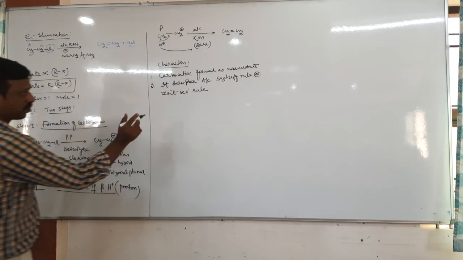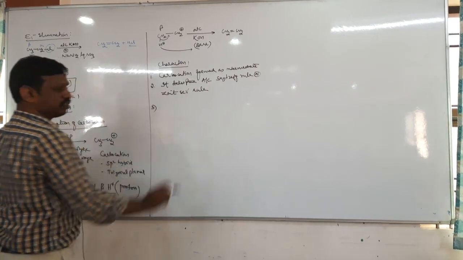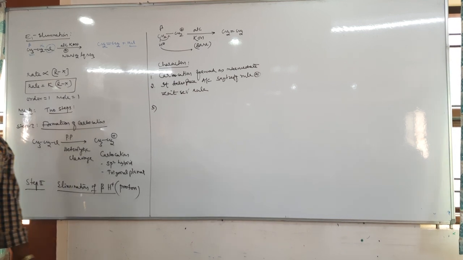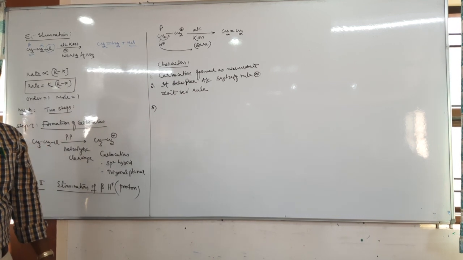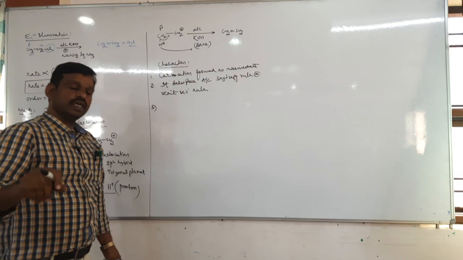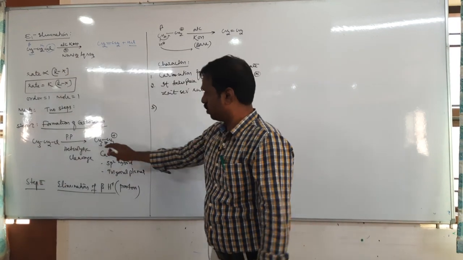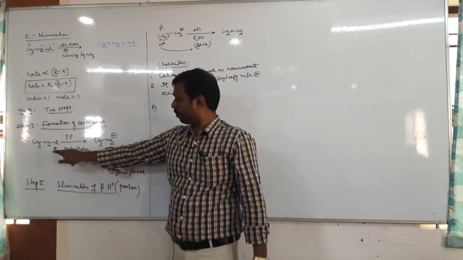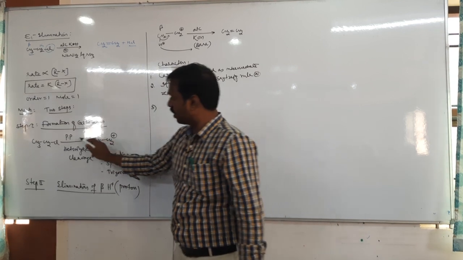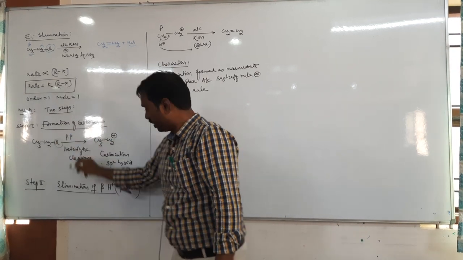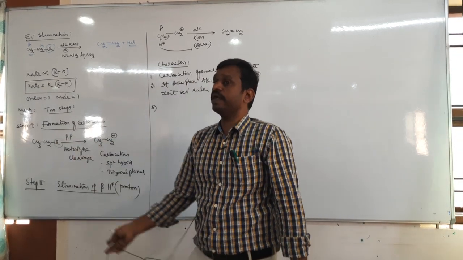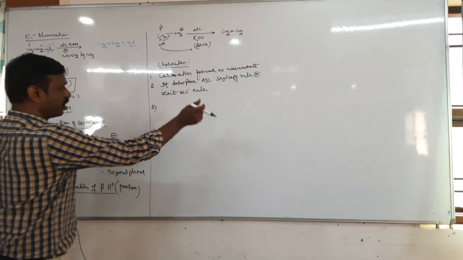Okay, next. In this E1 elimination, what is the order of elimination? First the halogen is removed, no? Here, see, formation of carbocation. First the halogen is removed, then followed by the beta proton. So what is the order of elimination?